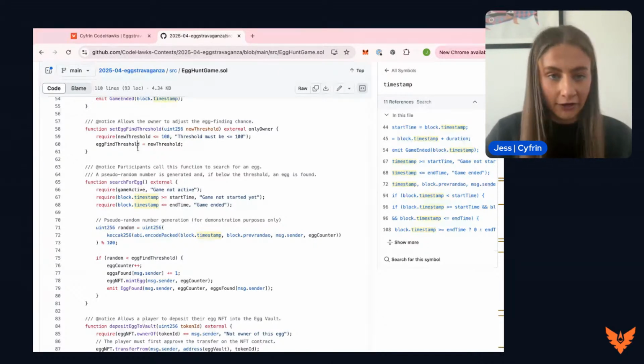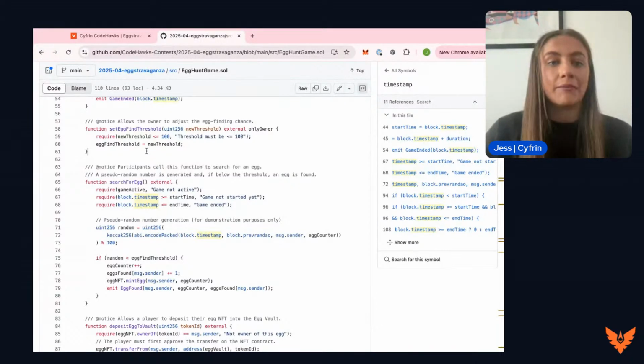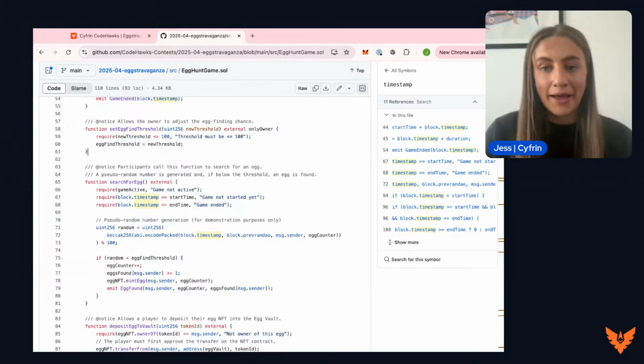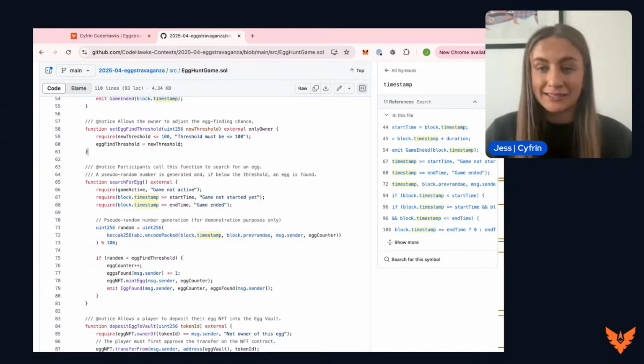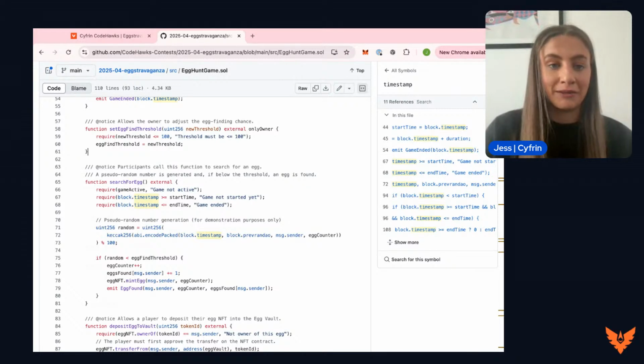So we can change the threshold. As I said, the game will involve users generating a random number between 0 and 100 and hopefully finding a number that is lower than the threshold in order to be allowed to mint an NFT. With the default threshold being at 20%, there's a 20% chance that users will be successful and earn those NFTs. But this threshold is changeable.